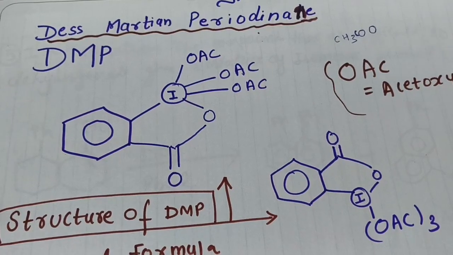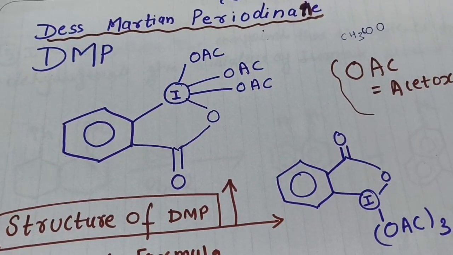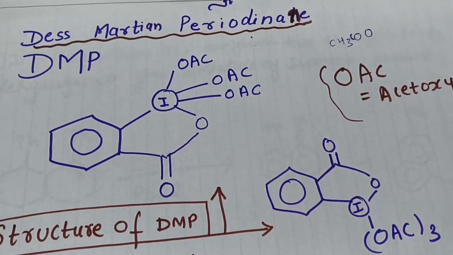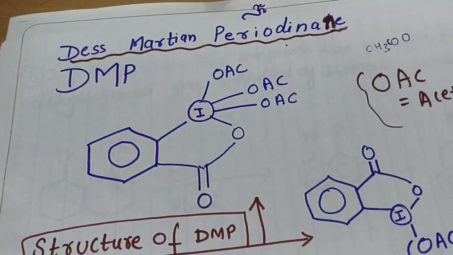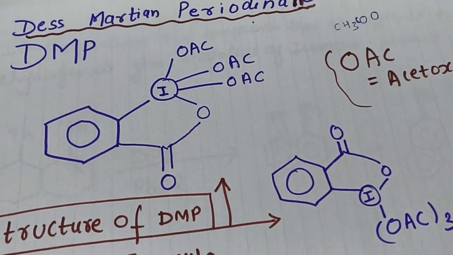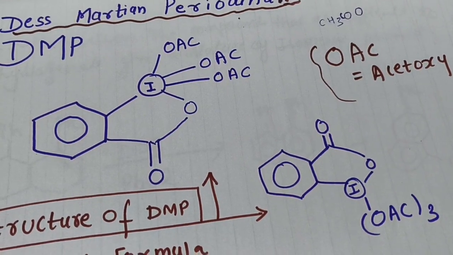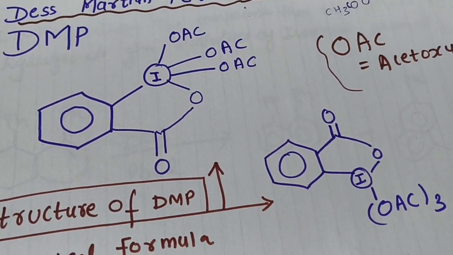Students, my today's class topic is our organic reagent DMP. The full form of DMP is Dess-Martin periodinane, and you can see the structure of this periodinane. Here in this structure, iodine is present in a hypervalent state and there are 3 acetoxy groups. So I represented this acetoxy group by OAc.